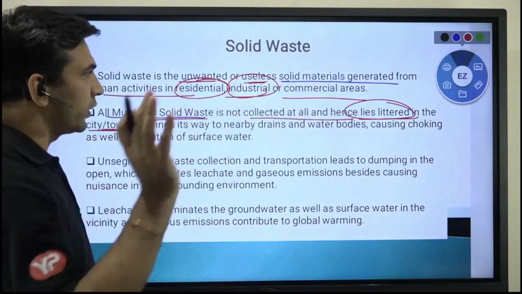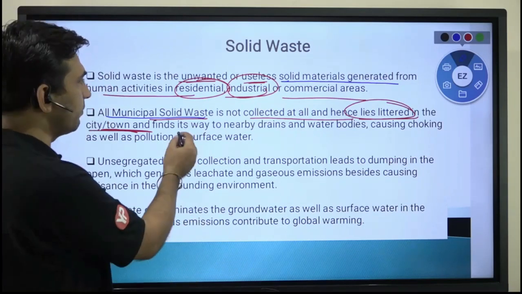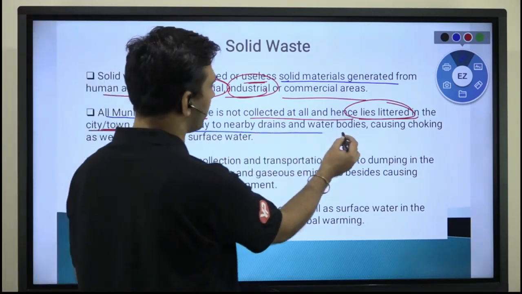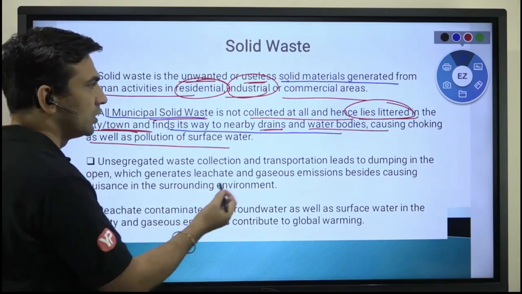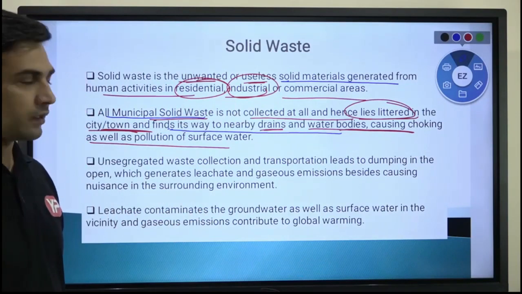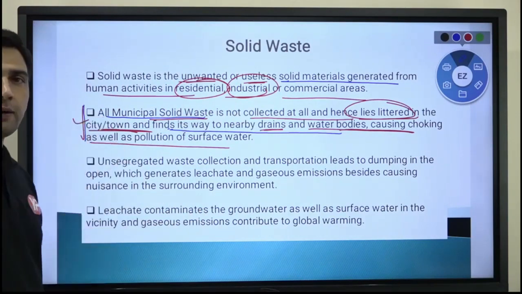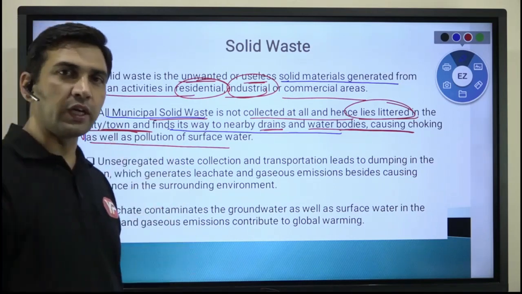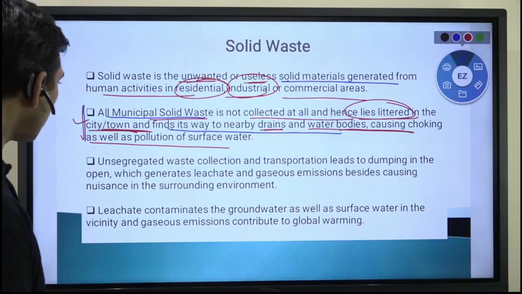पहली बात तो है उस पूरे एरिया में जहां जहां आपका कलेक्ट नहीं हुआ तो ऑब्वियसली वहां गंदगी फैलाएगा. At the same time it finds its way to the nearby drains and water bodies, उनको pollute करेगा, and choking as well. Choking का मतलब वो solid waste है, हो सकता है आपका जो drain pipe है उसको choke कर दे, right? So that uncollected waste जो है वो क्या होगा, that waste in itself is going to create so many troubles in the surrounding areas that you are much aware of.